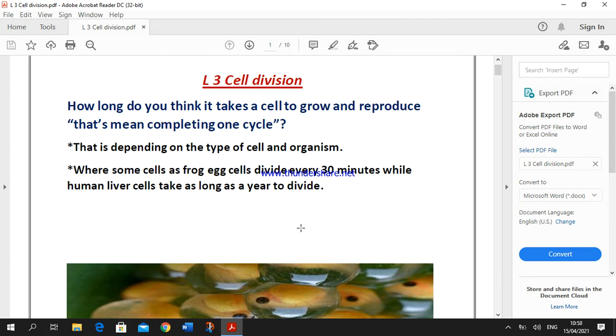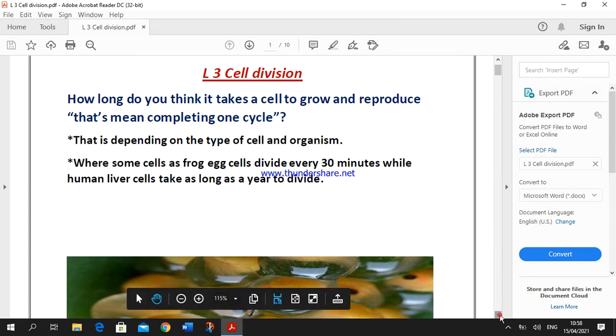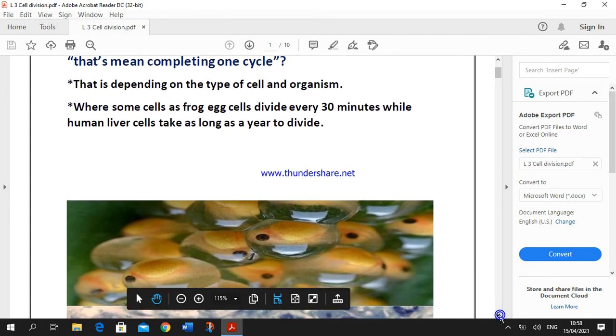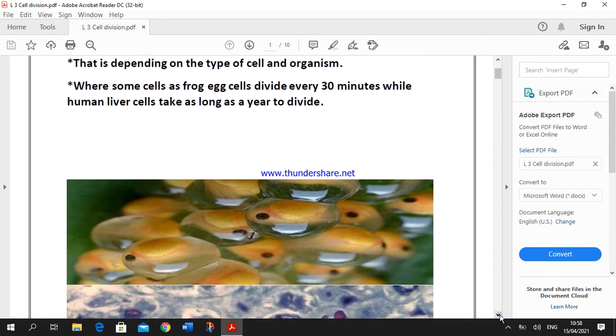For example, frogs' egg cells take about 30 minutes to make one cycle, while yeast fungus cells take about 90 minutes. Fruit fly takes about 9 to 10 hours to complete one cycle, but human liver cells take over 1 year to complete one cycle, okay? So the cell cycle depends on the type of the cell and the organism, okay?